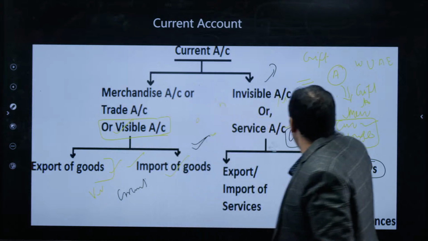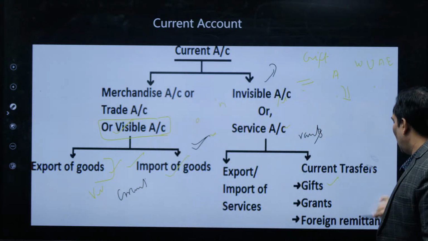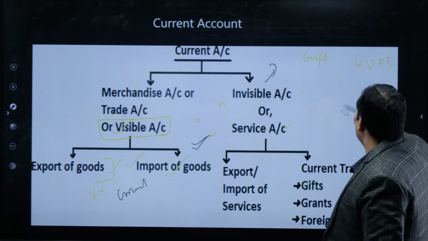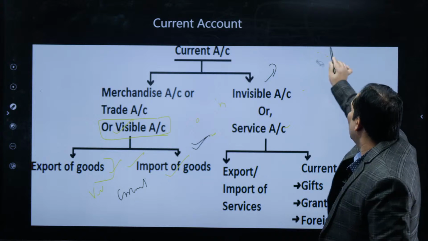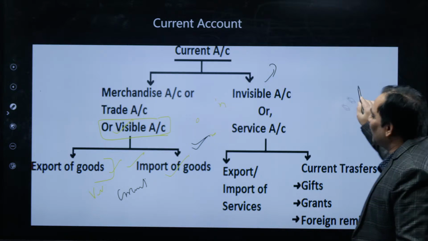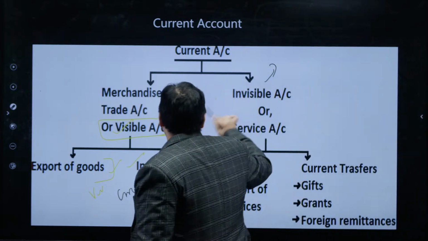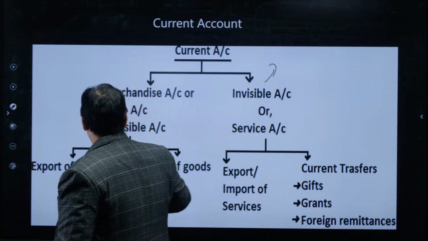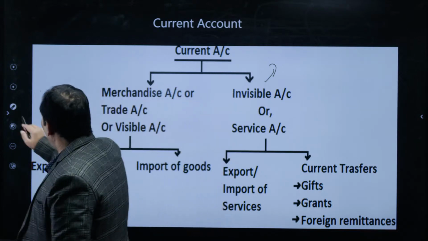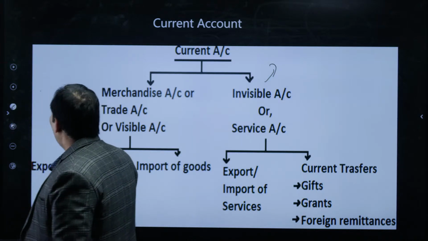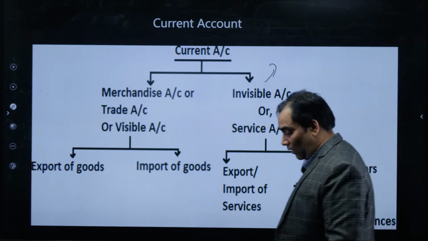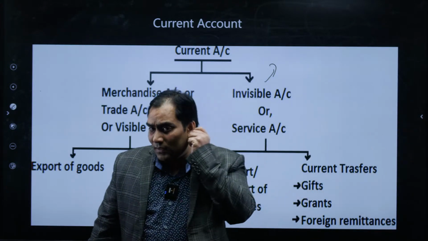Let me rub it. So what is the meaning of remittances? Remittances refers to, try to understand it with an example. Suppose A is working in UAE, because most of the Indian citizens are working in UAE, and India is the highest receiver of remittances in the world, even more than China.